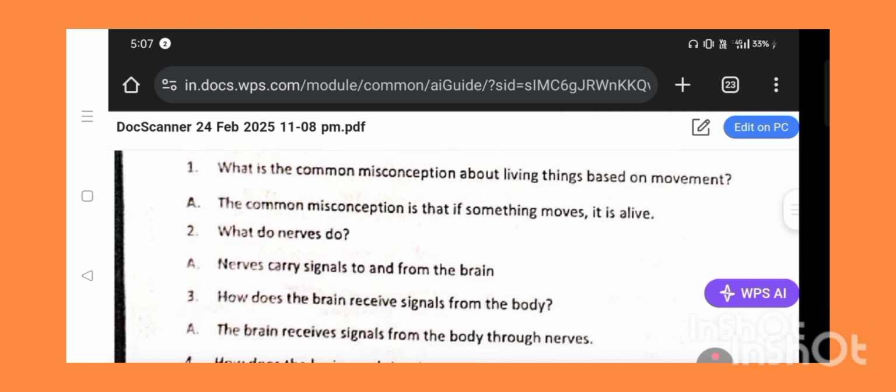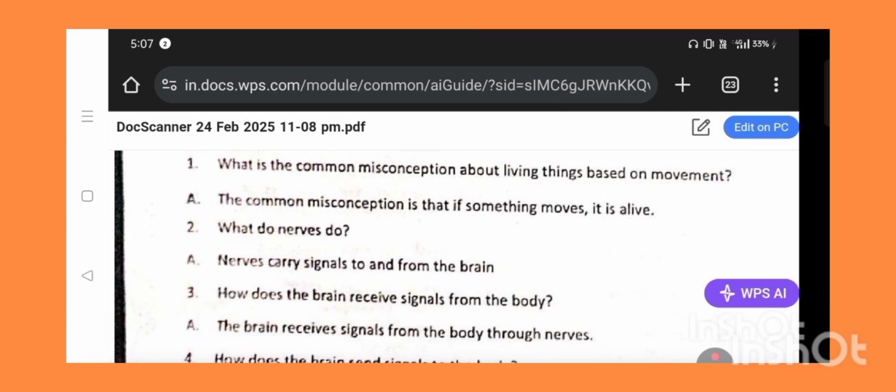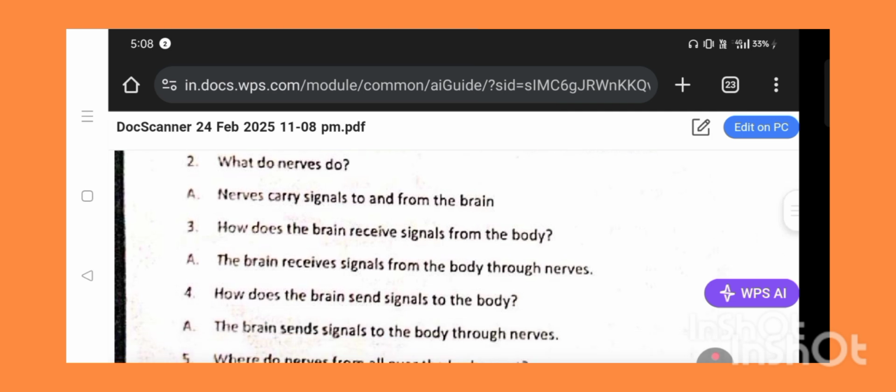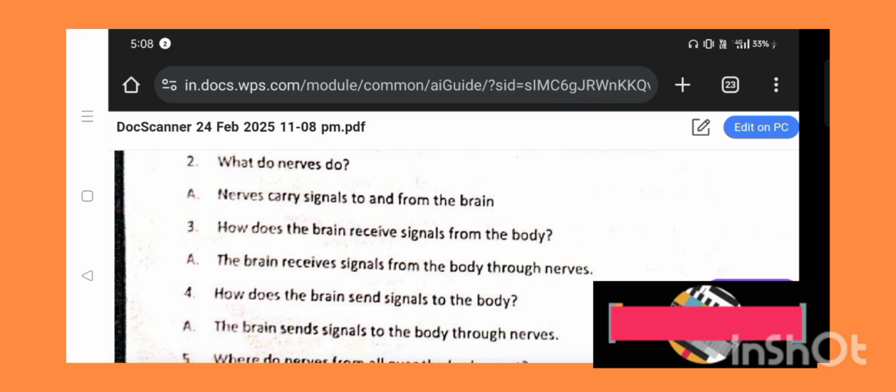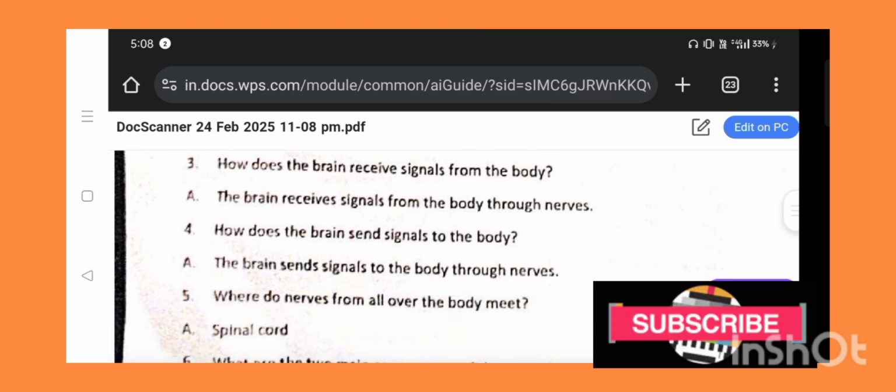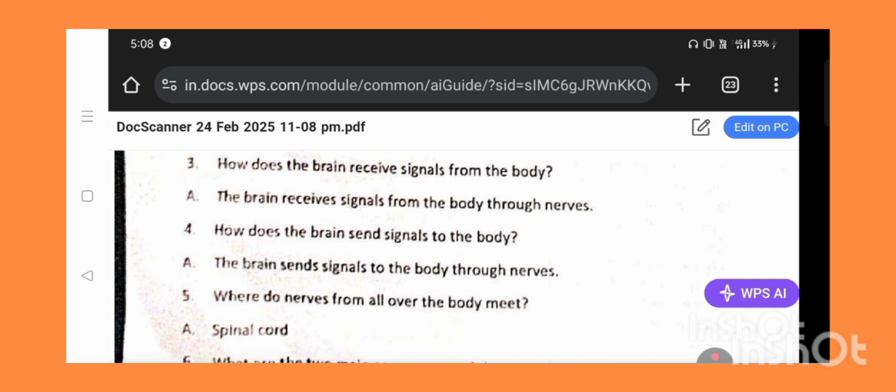Next we can go for: what do nerves do? Nerves carry messages to the brain, and they carry messages from the brain to body parts. So how does the brain receive signals from the body? The brain receives signals from the body through nerves only. How does the brain send signals to the body? The brain sends signals to the body through nerves only. That means nerves act as incoming and outgoing messengers for information.